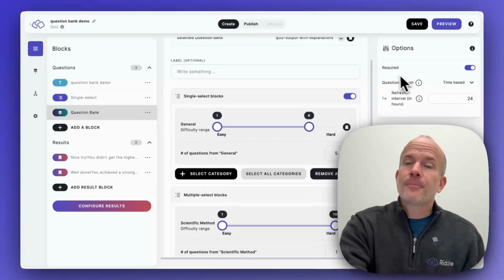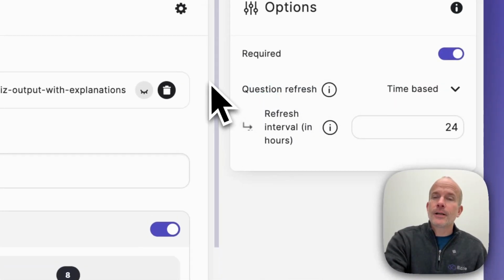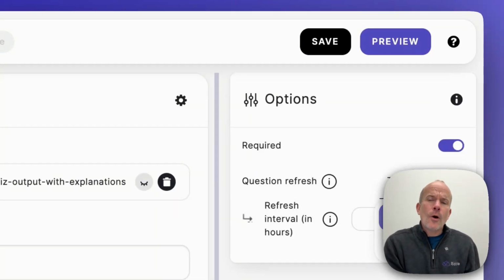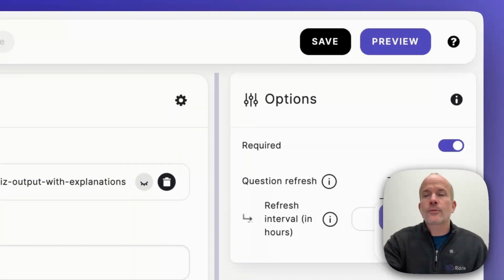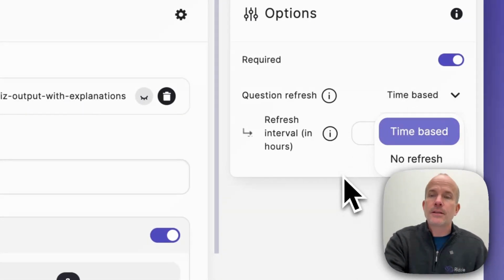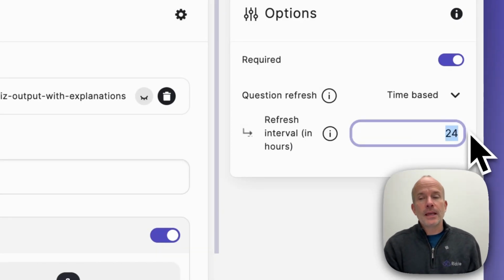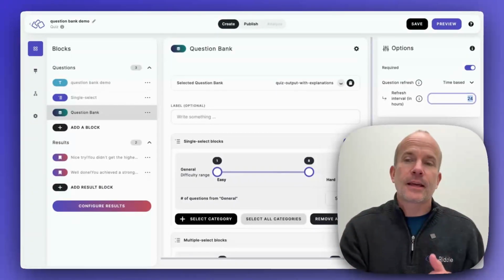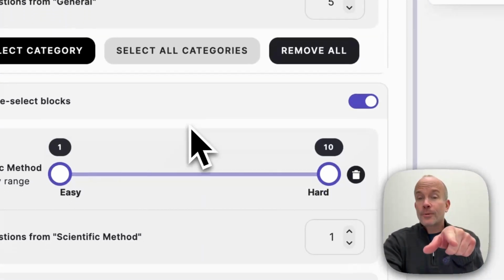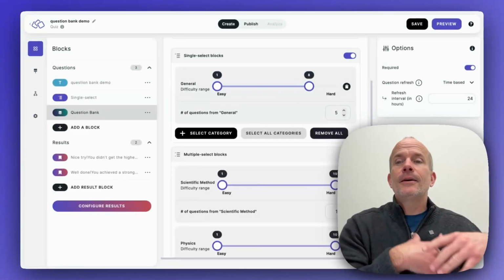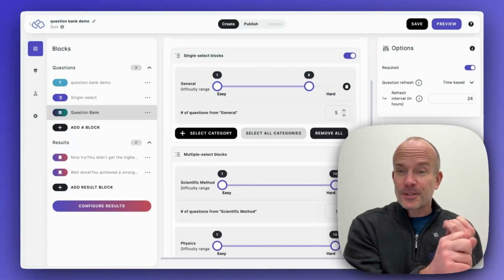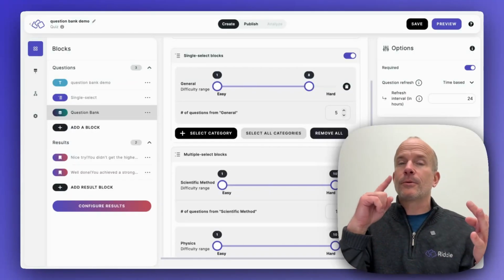Now here's the fun part. When you click on this gear icon to open up the options, you have: how often should we show a new set of questions? And in this case, you can say, you know what? I want to have it be time-based, which is what we recommend. And how many hours should we have it refresh? 1 hour, 10 hours, things like that. In this case, 24 hours, it will show a new set of questions that match these parameters. So that'll build another 10 questions, if there were enough questions: 5 more general knowledge questions, another scientific method question, and so on.